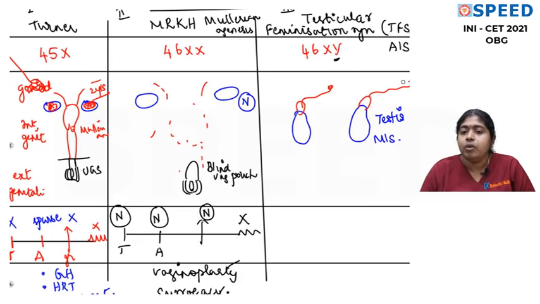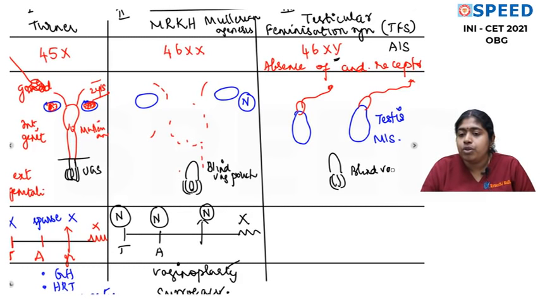Okay, fine. Now, this is a condition where there is complete absence of androgen receptors. I mean, in the whole body and in the urogenital sinus, there are no androgen receptors. So the urogenital sinus is not being acted upon by androgen. If it's not acted upon by androgen, the urogenital sinus will get converted into a blind vaginal pouch with female external genitalia. So this is a perfect example of a female phenotype with a perfect male karyotype.